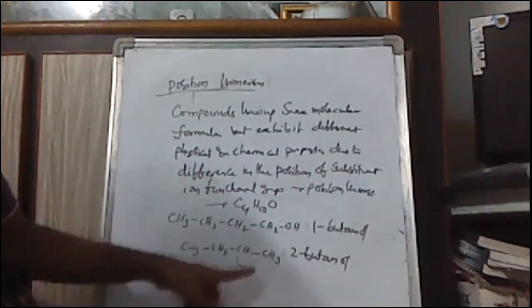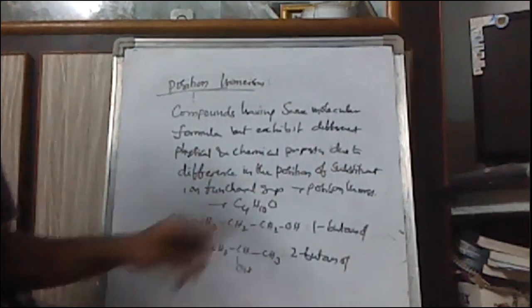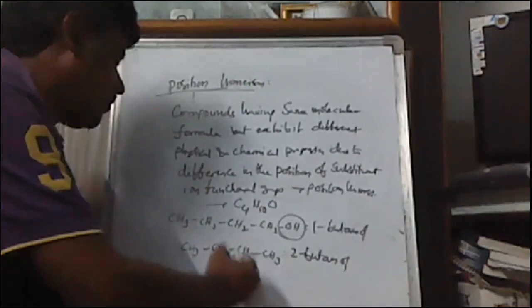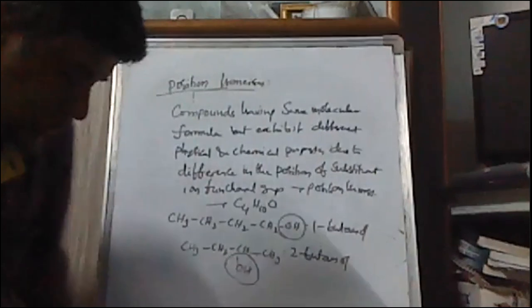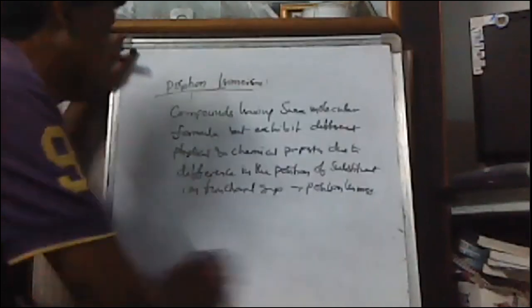Both have the same molecular formula, but they exhibit different physical and chemical properties due to difference in the position of the functional group. That's why these are called position isomers.